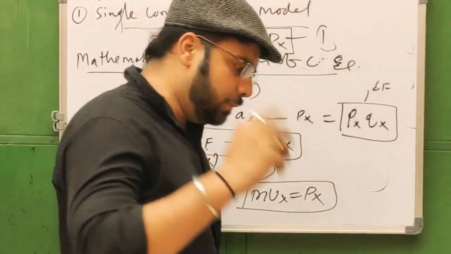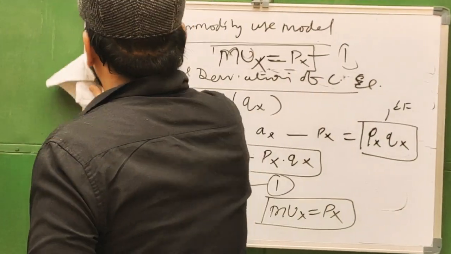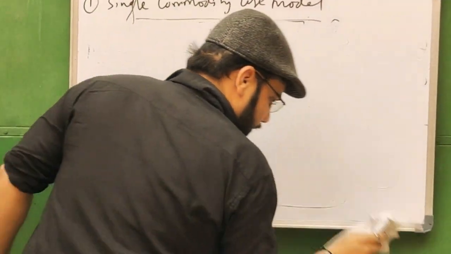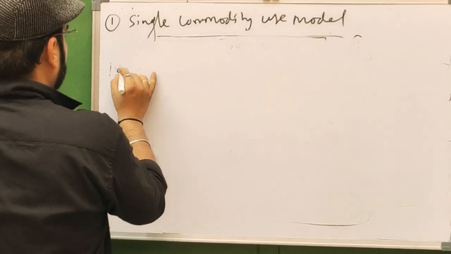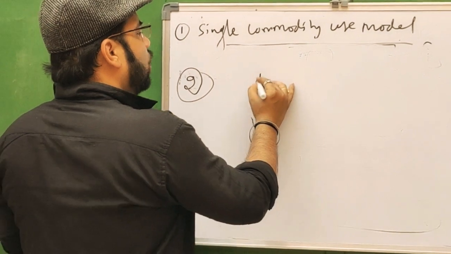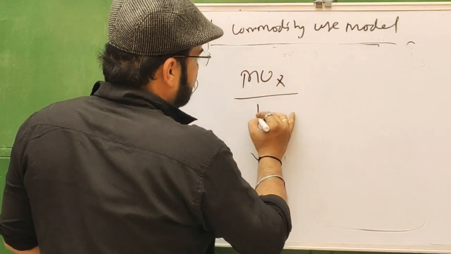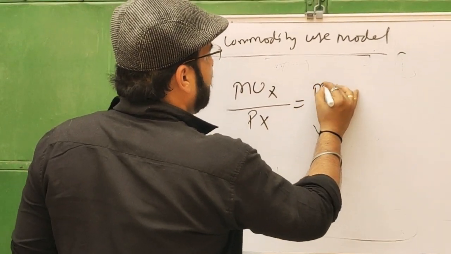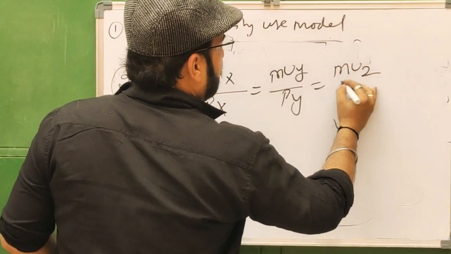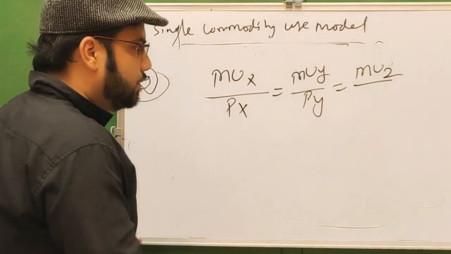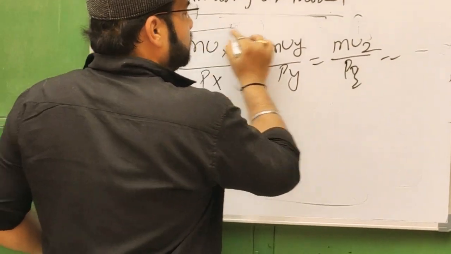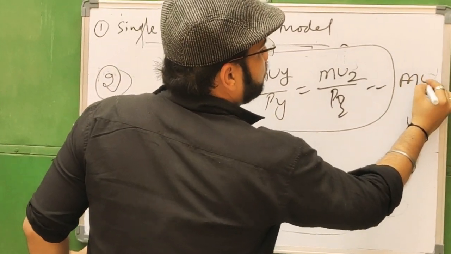Now we will take the multiple commodity use model. In this multiple commodity model, the consumer will be in equilibrium when the ratio of the marginal utility of X to the price of X is equal to the marginal utility of Y to the price of Y, which must be equal to the marginal utility of Z to the price of Z, and so on, equal to the marginal utility of money.